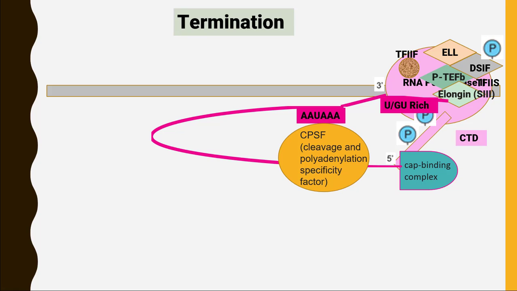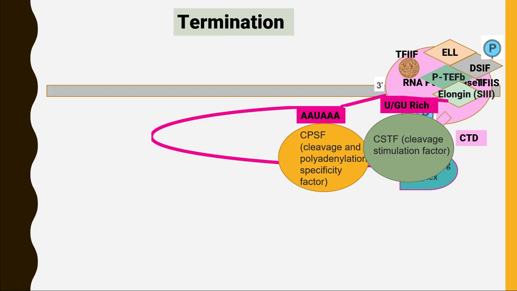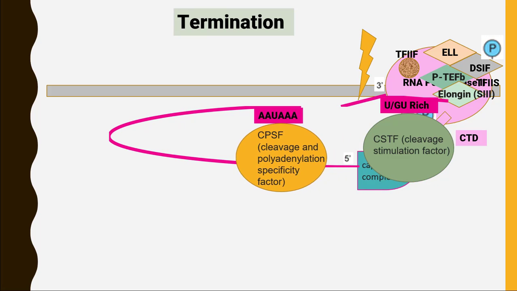Now this region will be recognized by another protein named CSTF. The full form of this protein is cleavage stimulation factor. This CSTF will attach itself to the GU-rich region and will cut the region between AAUAAA and GU-rich region like this.